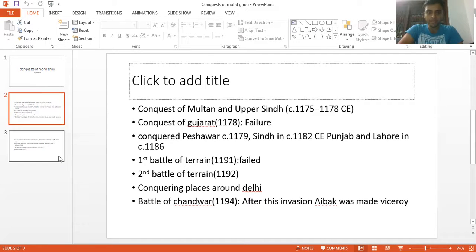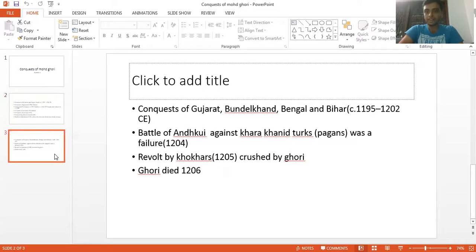You don't need to remember the date of the Battle of Chandawar. So the second Battle of Tarain and the Battle of Chandawar are the two battles which helped the Turks lay down their empire in India.